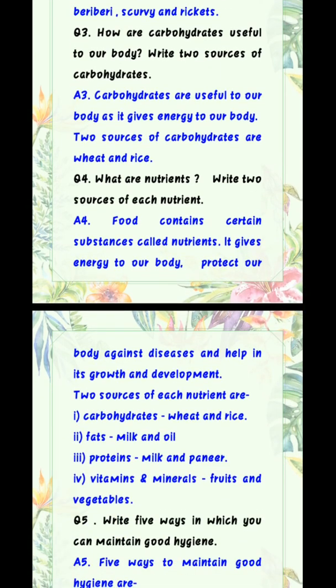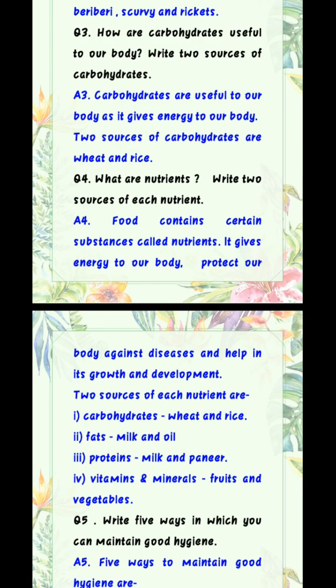What are nutrients? Write two sources of each nutrient. So, answer for the first part, food contains certain substances called nutrients. In our food, there are certain substances which are helpful for our body and those substances are called nutrients.